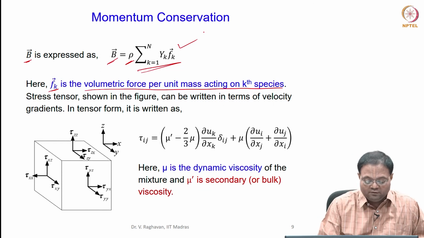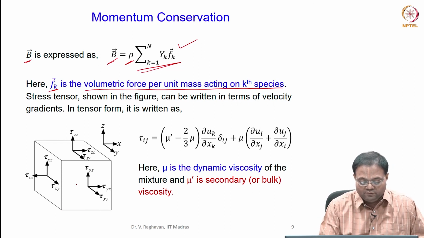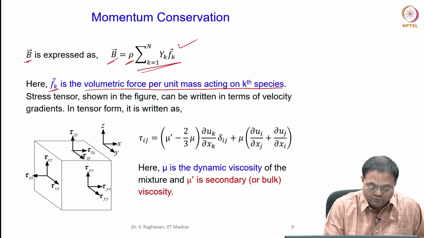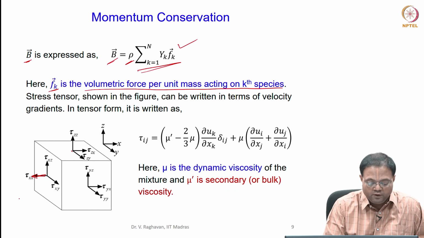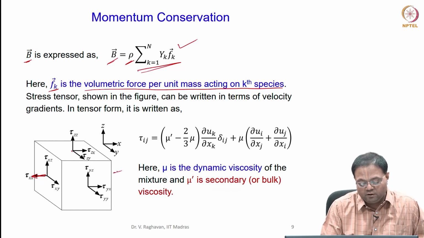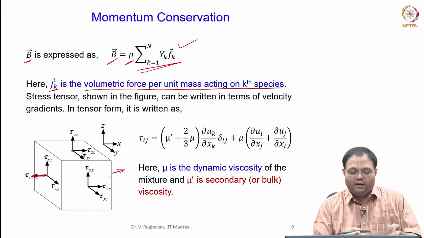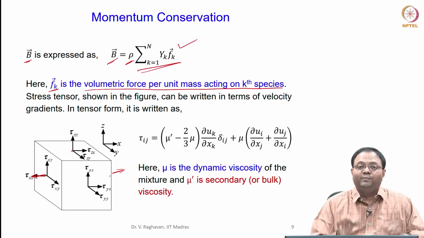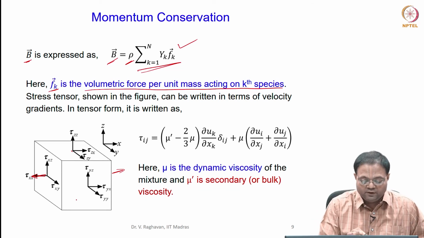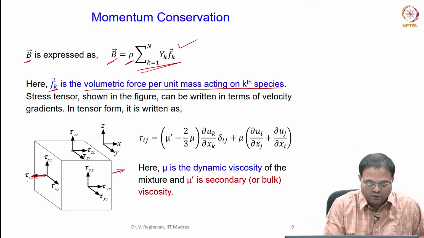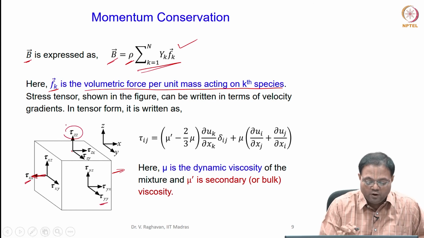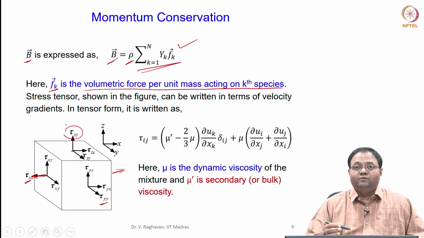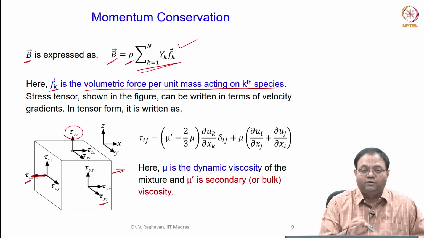Then stress tensor is like this. So, you can see a stress tensor, you have normal stresses. So, for example, here tau xx. Similarly, on the opposite side also the same pattern will appear. So, this is symmetric in nature. So, normal stresses are tau xx, tau yy and tau zz, and the stresses which are tangential to the surface.